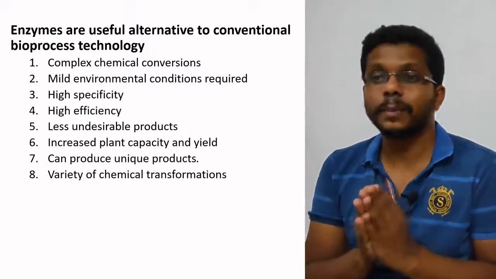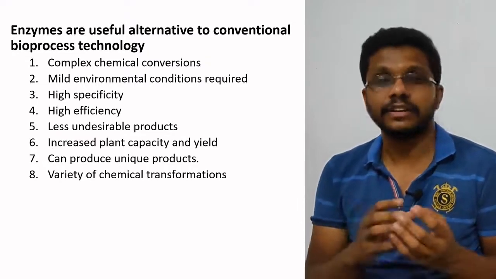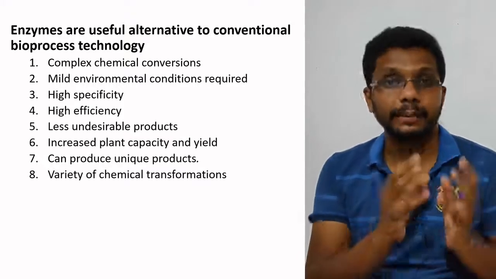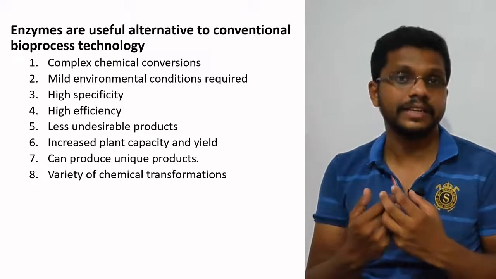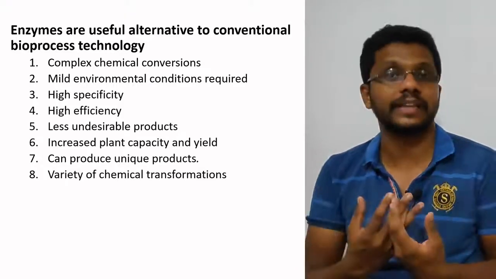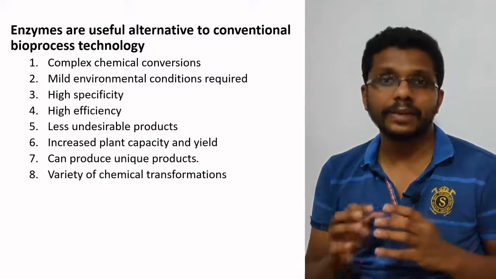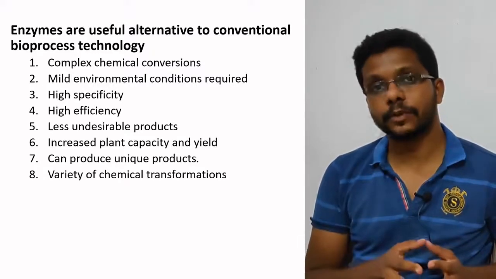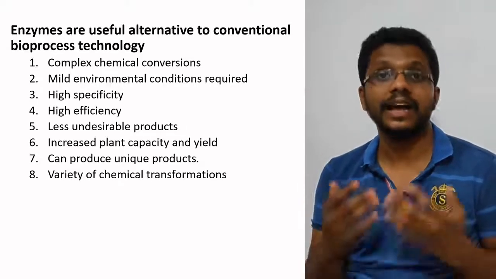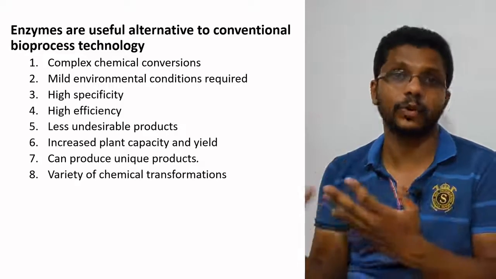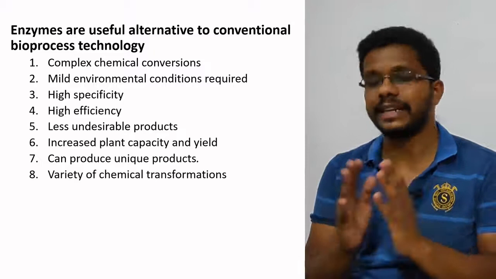First one is complex chemical conversions. Enzymes can do complex chemical conversions. When we are doing the same process using a chemical catalyst, it needs multiple steps. But enzymes can do complex chemical conversions with high specificity. Secondly, mild environmental conditions are required. When compared to the chemical process, the enzymatic process needs only mild conditions of temperature and pressure, and the presence of other toxic chemicals is avoided in a bioprocess like the enzymatic process.